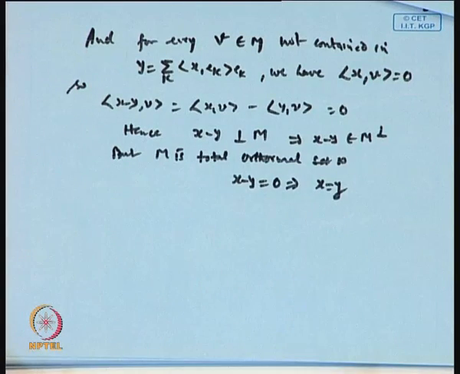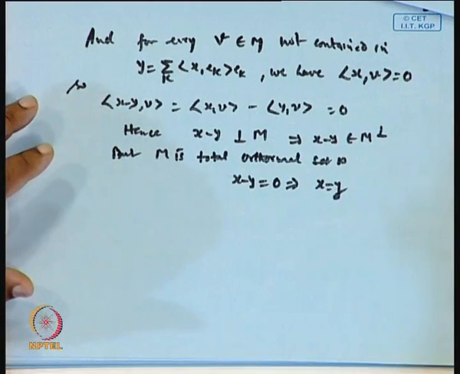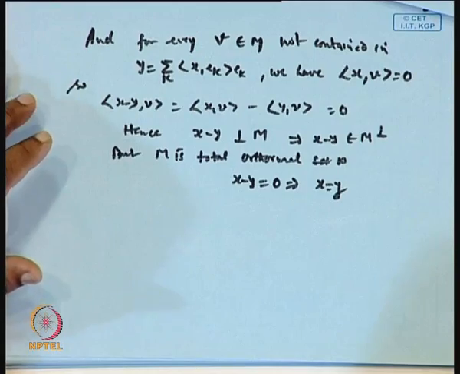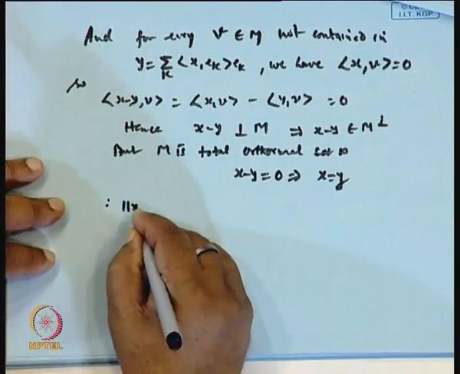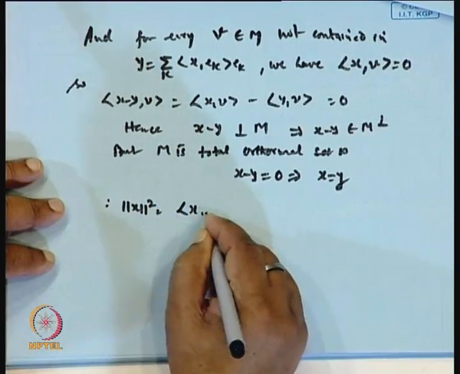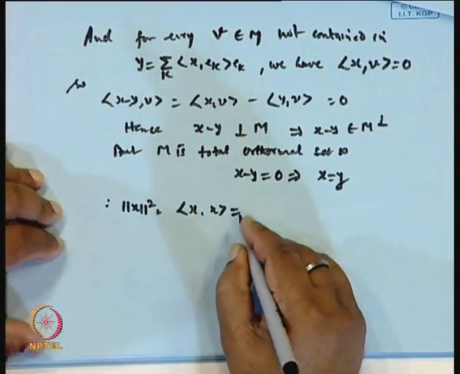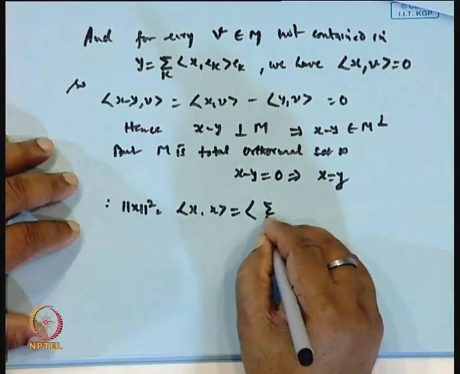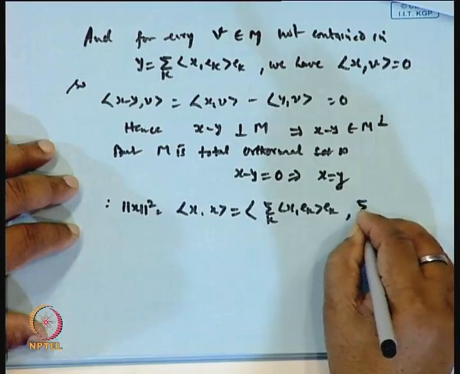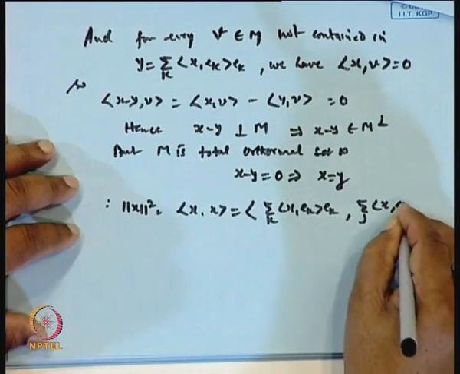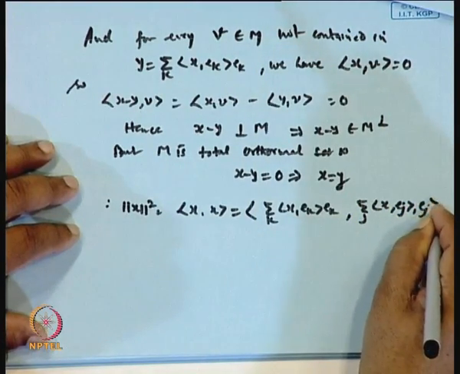Now once you take x equal to y, then what will be the norm of this? Norm x square will be the inner product of x with x, which means sigma over k of ⟨x, ek⟩ ek with sigma over j of ⟨x, ej⟩ ej, is it not?